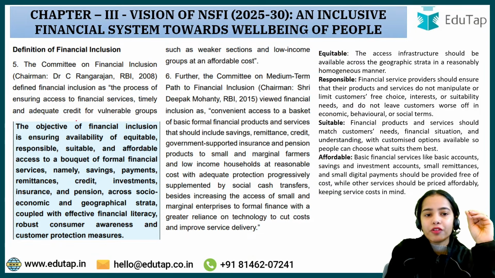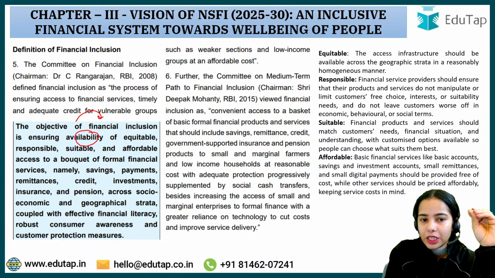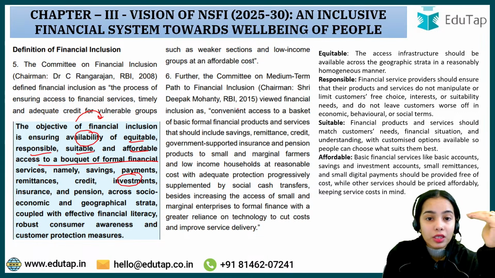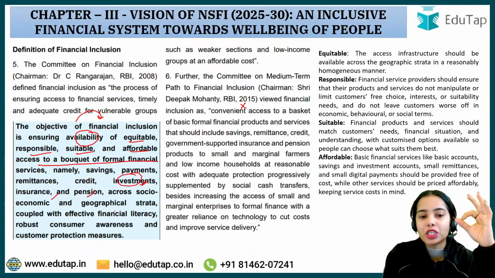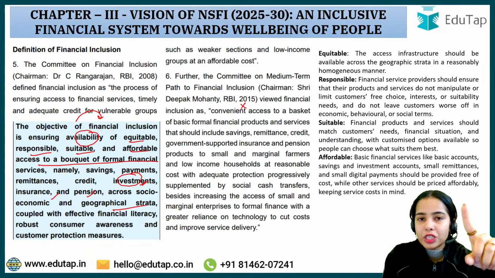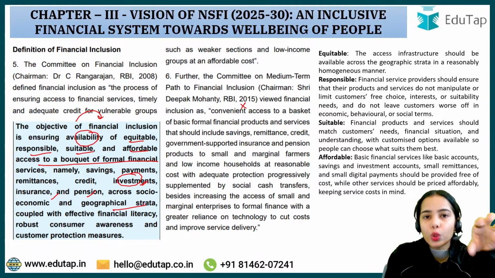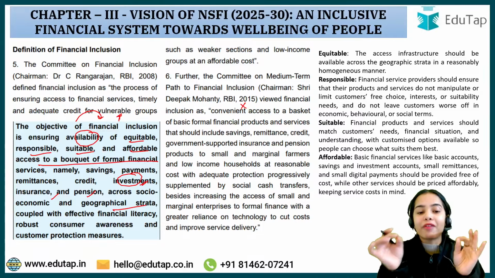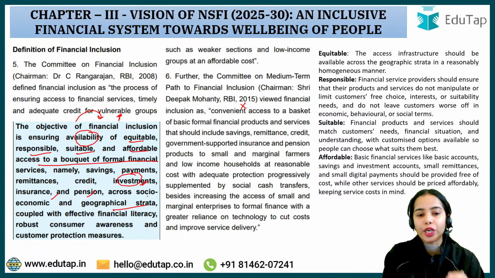But basically the objective of financial inclusion is ensuring availability of equitable, responsible, suitable, affordable access to a bouquet of formal financial services: savings, payments, remittances, credit, investment. This was not a term that was used in 2015, that is used now. Insurance, pension across socio-economic and geographical strata. There is no mention of only the small and marginal farmers, only the low income households. The objective is saying that these kind of financial products have to be provided across the socio-economic and geographical strata, let it be whatever section of the society, coupled with effective financial literacy.